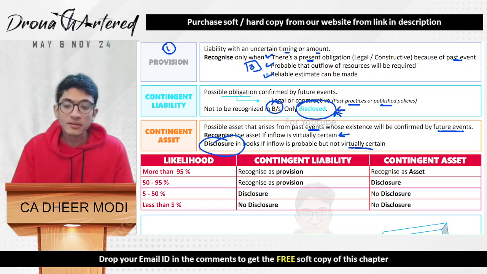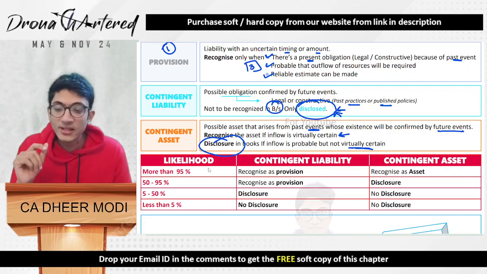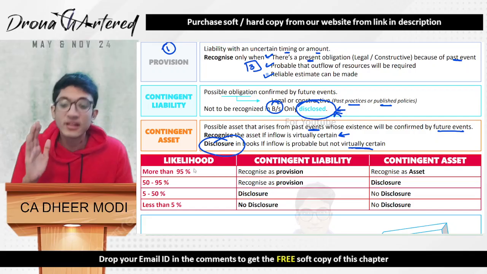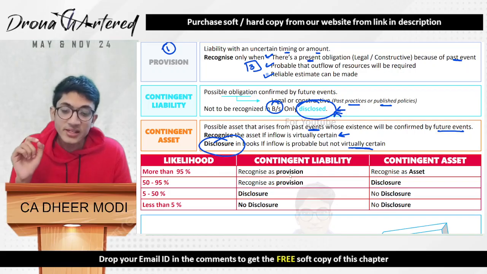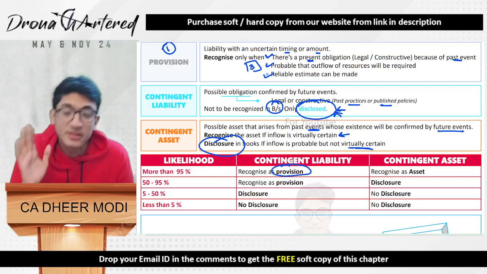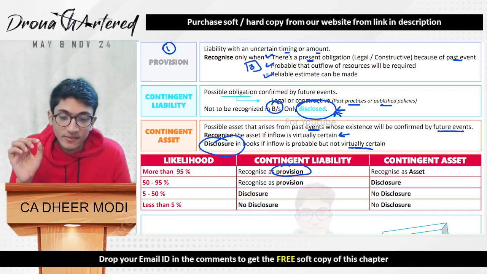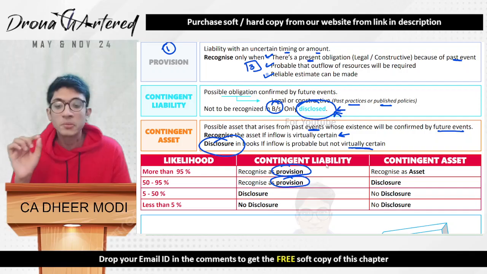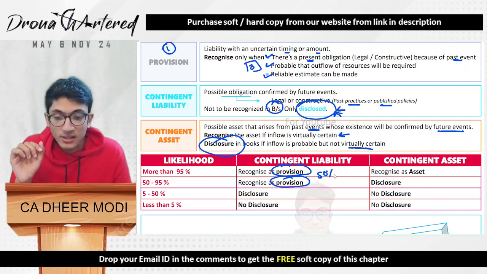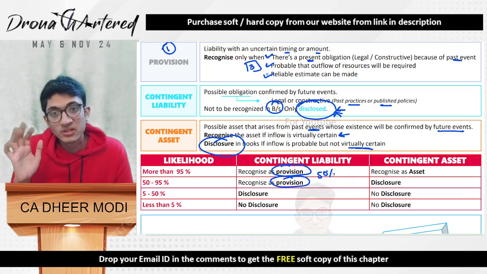Okay, so there are some percentages defined. When you think that there is a likelihood of more than 95%, for contingent liability, you will be recognizing it as a provision. If you feel that there is a 95% chance of this happening, record it as a provision. If you see 50 to 95%, also recognize it as a provision. So basically for contingent liability, anything 50% and above will become a provision if it is probable.